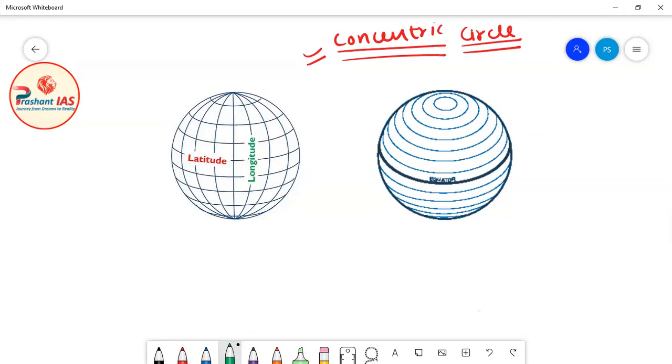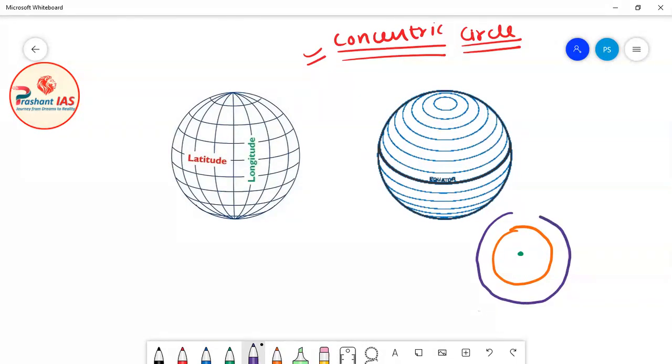So let's suppose, friends, that this is a point. Now keeping this point as the center, let's suppose you are drawing a circle. What is the center of this circle? The center of this circle is this green point. Now keeping this green point as the center, you want to draw one more circle. So you have drawn one more circle, and then one more circle, keeping this green point as the center.